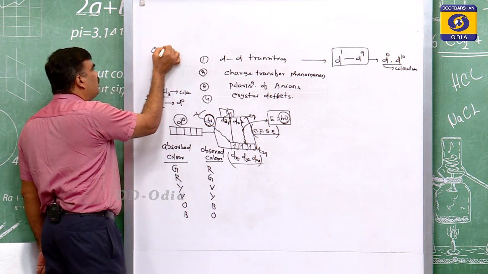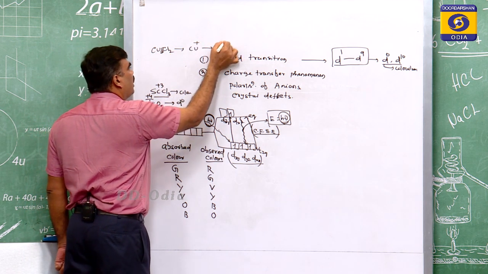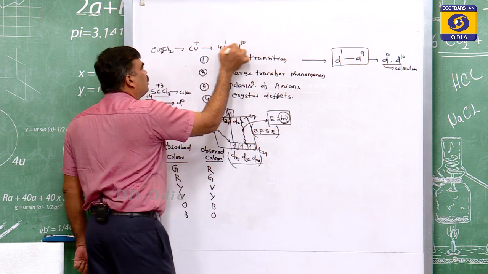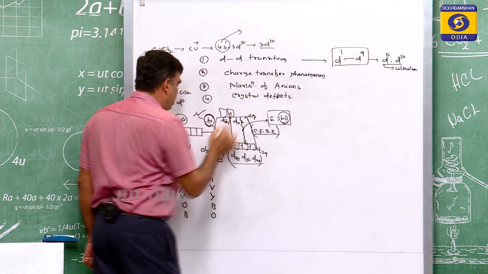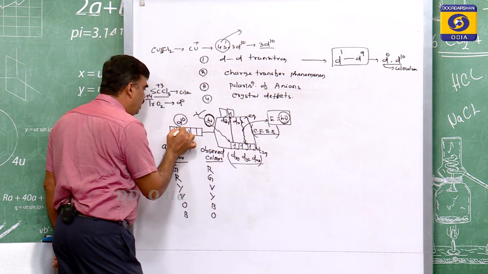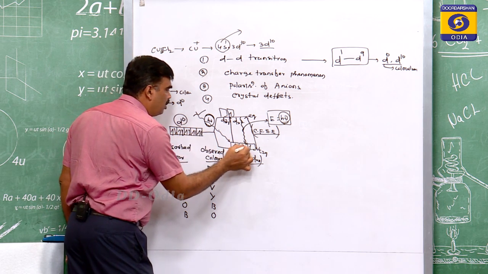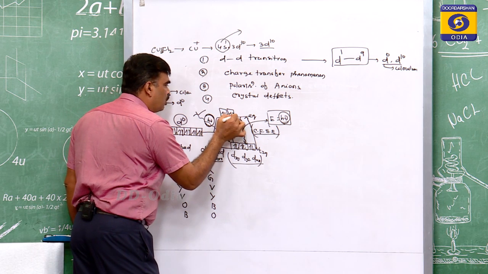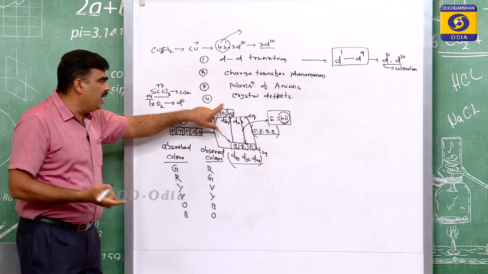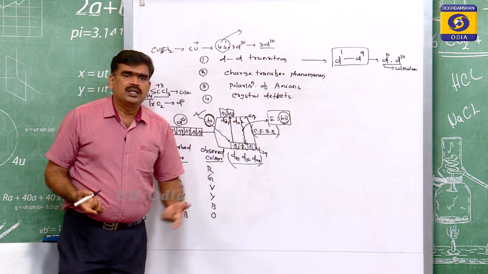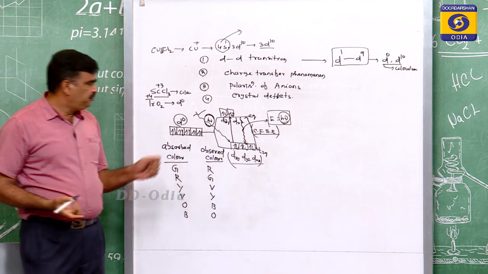Cu2Cl2: copper has an oxidation state of +1. The copper atom is 4s1 3d10, so it loses 1 electron from 4s, and it has a 3d10 configuration. d10 means all the d orbitals are fully filled, so no d-d transition is possible. If all the d orbitals are fully filled, the electron will not go to any upper state because there is no room there. So the electron cannot go. If the transition does not take place, then it is colorless.